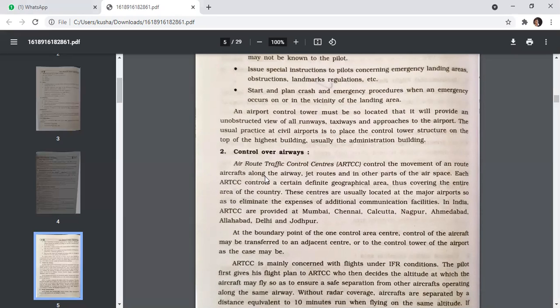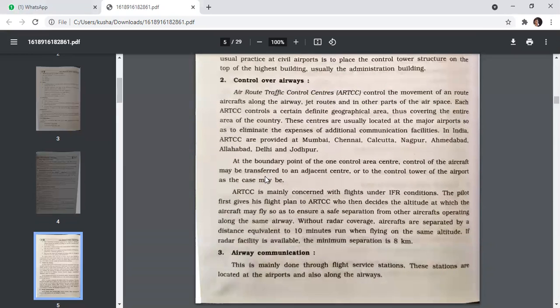At the boundary point of one control area center, control of the aircraft may be transferred to the adjacent center or to the control tower of the airport, as the case may be. ARTCC is mainly concerned with flights under IFR conditions.